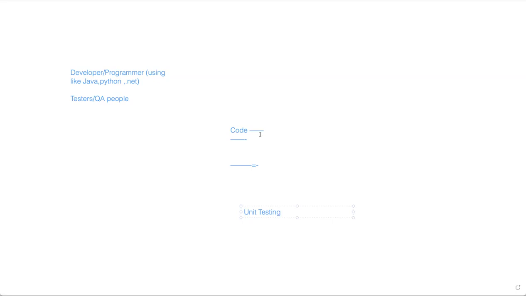This is basically done by the developers, from the developer's point of view, because they know the program, how they had written it. Similarly, we have multiple programs, right? They communicate with each other.